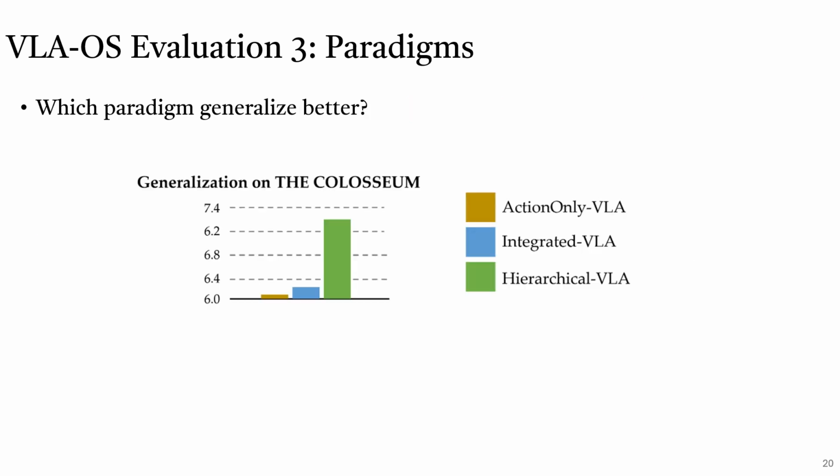Then, which paradigm generalizes better? We train the VLA on the Colosseum with no perturbation and test them on all perturbation settings. We can see that hierarchical VLA demonstrates the best generalization ability.